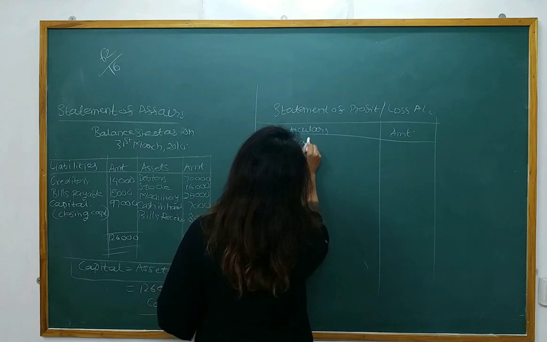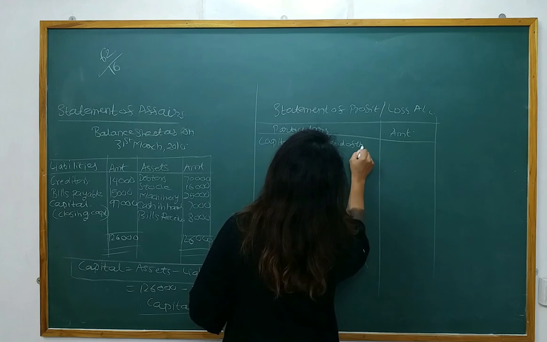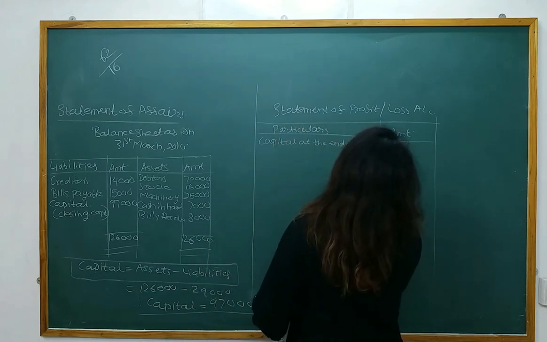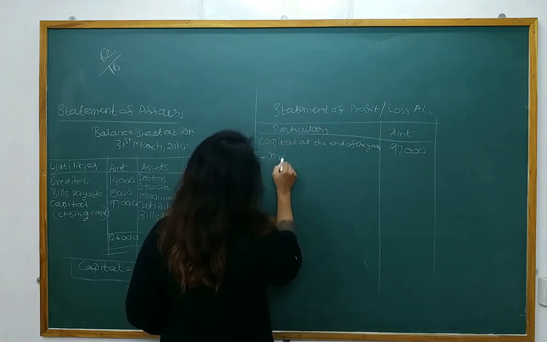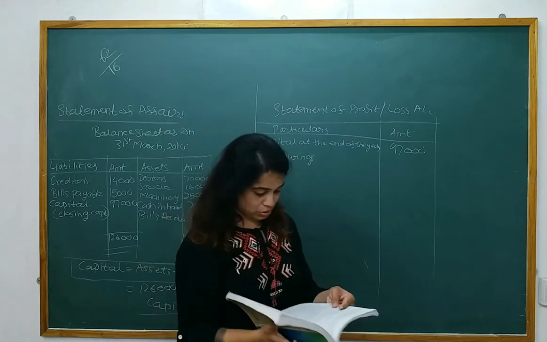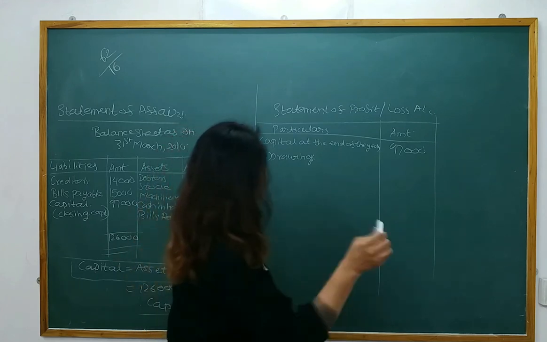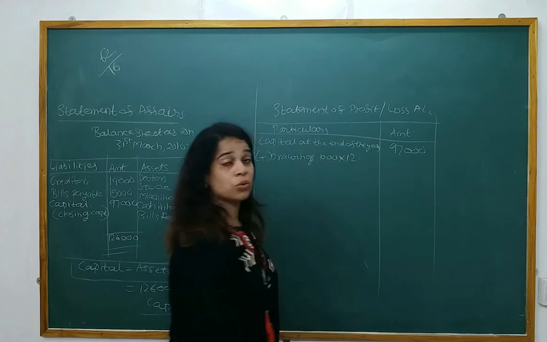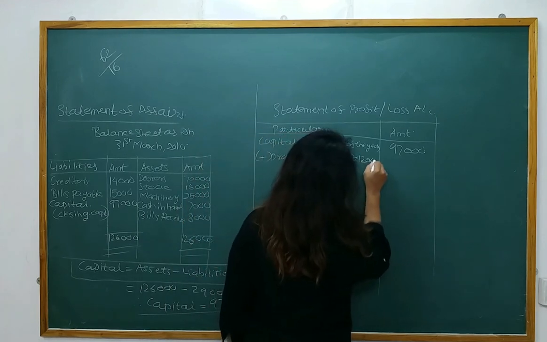We will write the format first. First line, capital at the end of the year. How much is it? 97,000. Add drawings. While reading the question I explained to you, once again I would like to tell you, drawings during the year he withdrew 1,000 per month. So 1,000 into 12, because we are going to talk about a year. So 1,000 into 12 will be 12,000.